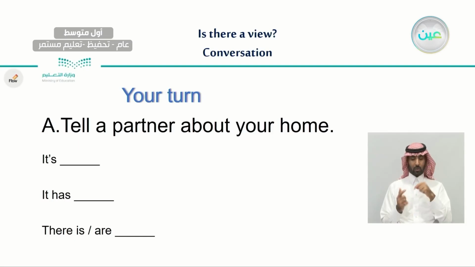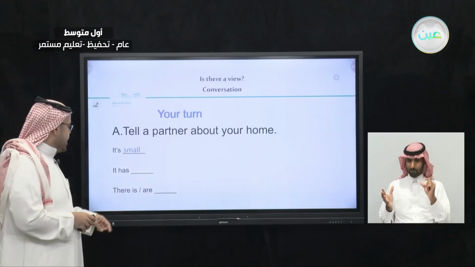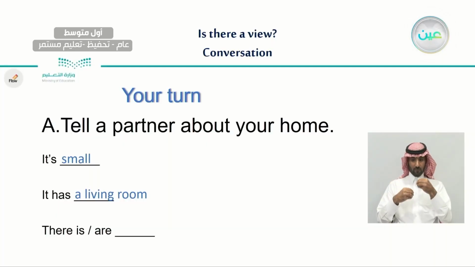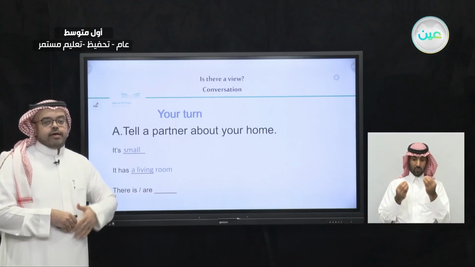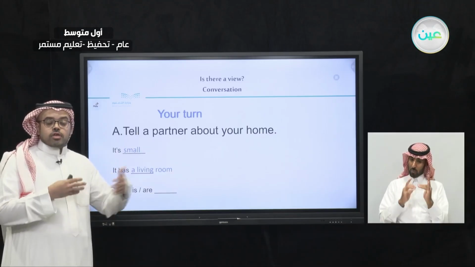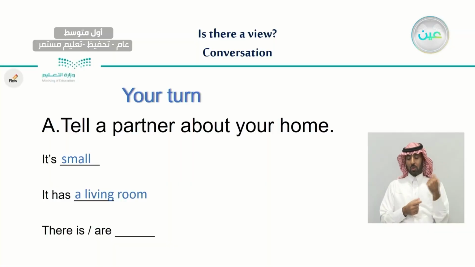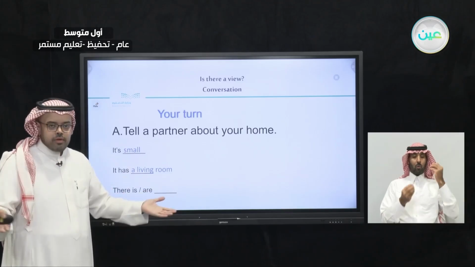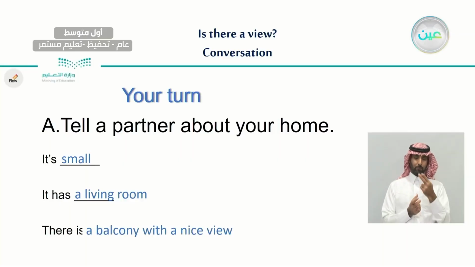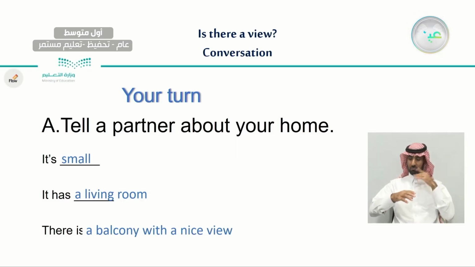If I want to say something about my home, I would say it is small, not big, and it has a living room. My home has a living room, and also it has 2 bedrooms and a kitchen. I would use there is if I want to talk about one thing, and there are if I want to talk about more than one thing. In my home, there is a balcony with a nice view.